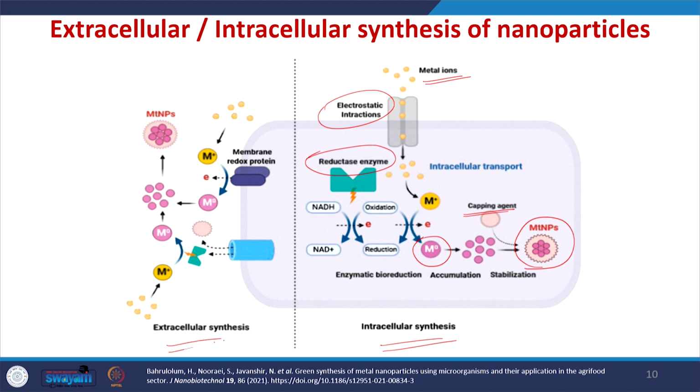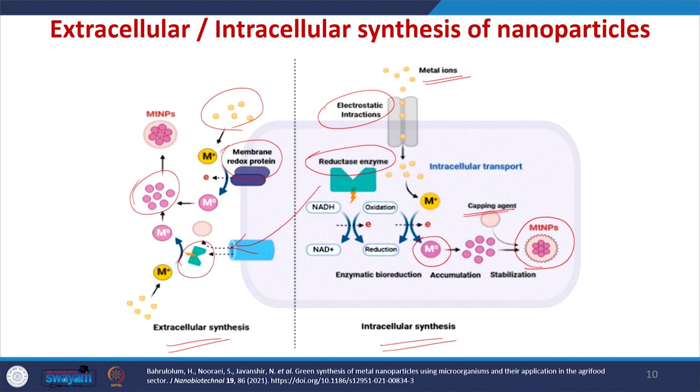In the extracellular synthesis, the metal ions will be reduced into metal nanoparticles through membrane redox proteins. Another approach is that the reductase enzymes will be secreted out of the bacteria, and once these enzymes are secreted, they can reduce these metal ions into metal nanoparticles. So, these can act as a reducing agent and also as a stabilizing or capping agent.